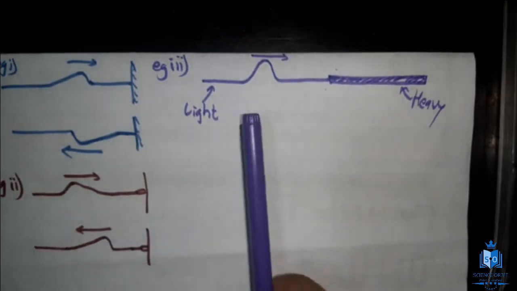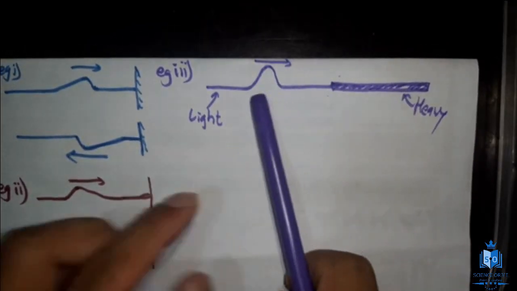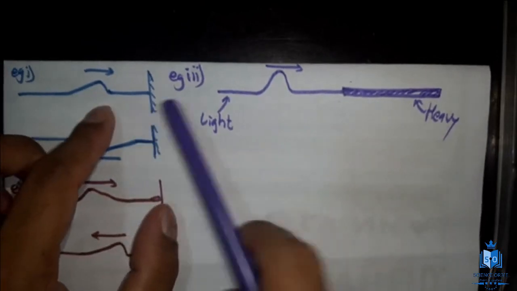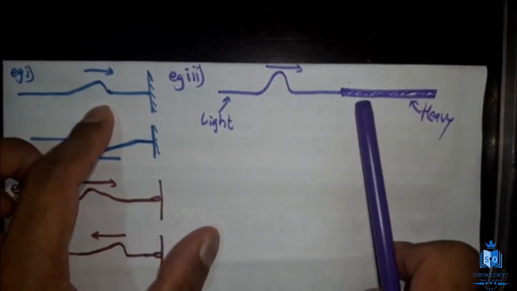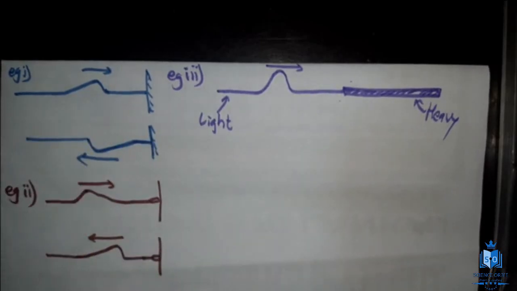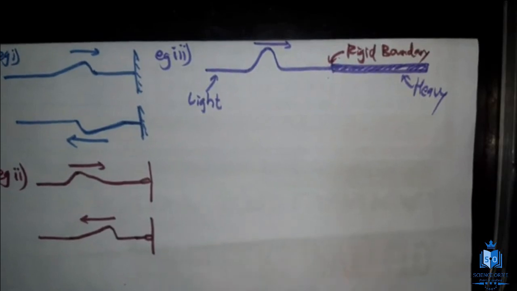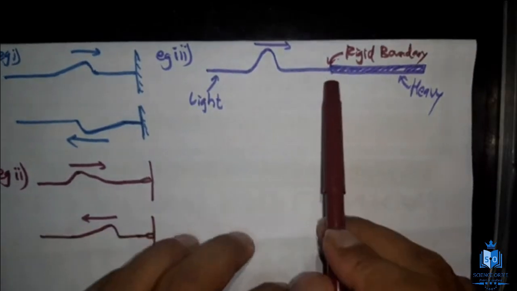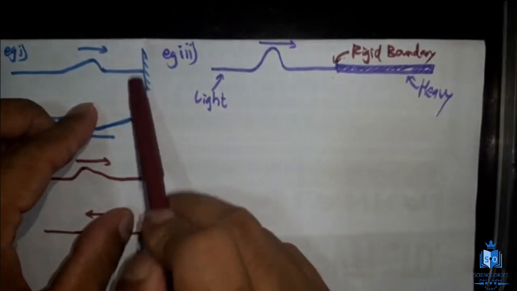Now you can see when the wave pulse is traveling from the light string to the heavy string, you can compare that to this, right? This is like a rigid boundary because this is heavier. So you can consider this part as a rigid boundary. Now what happens during this reflection is, here the wave can't go to this side because this will stop the wave.